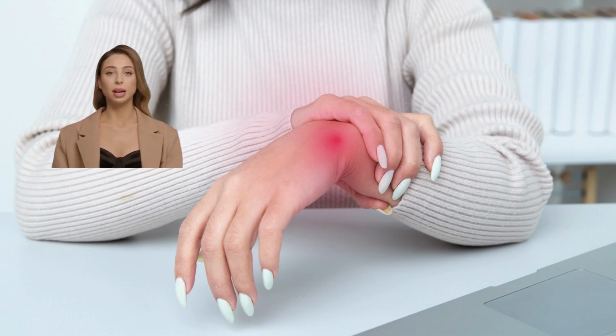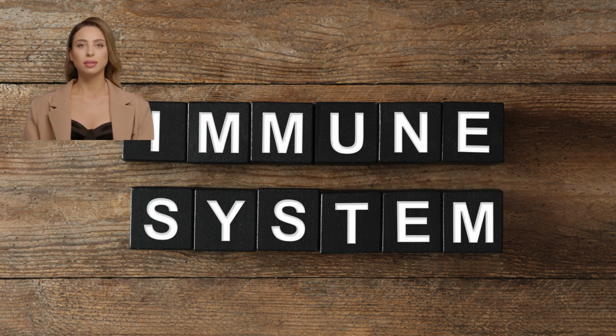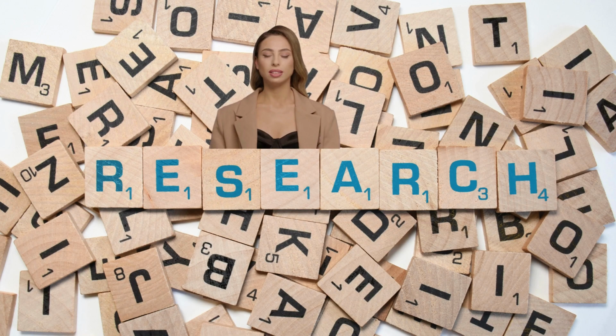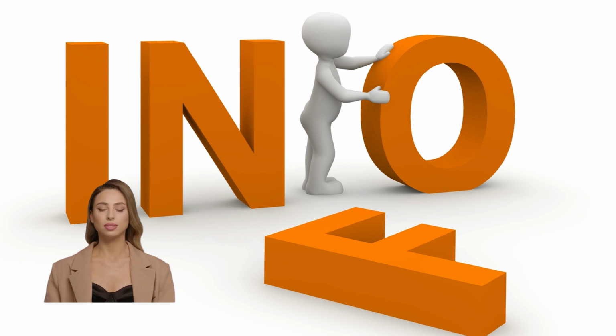Reactive arthritis is a complicated inflammatory disease brought on by infections elsewhere in the body and can be difficult for medical professionals to diagnose. It is mainly caused by a complex interaction between your immune system, genetics, and infection. Chlamydia trachomatis is the most common cause. However, other bacterial, viral, and parasitic diseases may also play a role in its pathogenesis. Reactive arthritis still needs more research and studies to find and improve the understanding of the underlying causes, improve diagnostic techniques, and create more potent treatments.